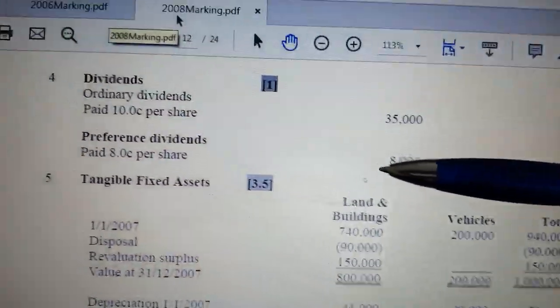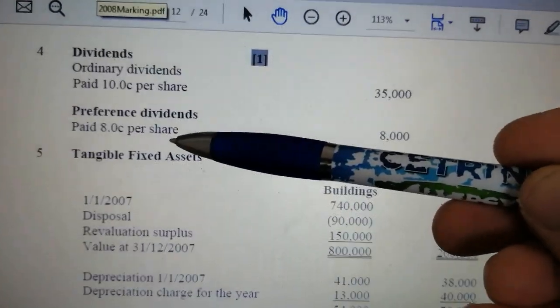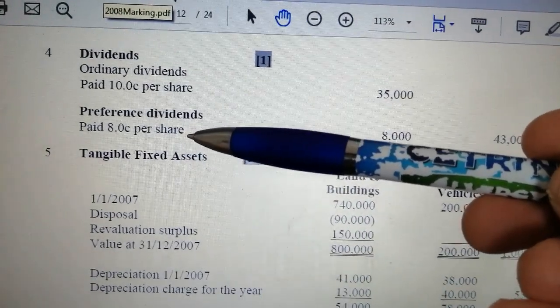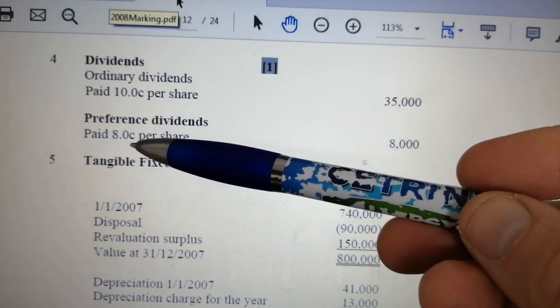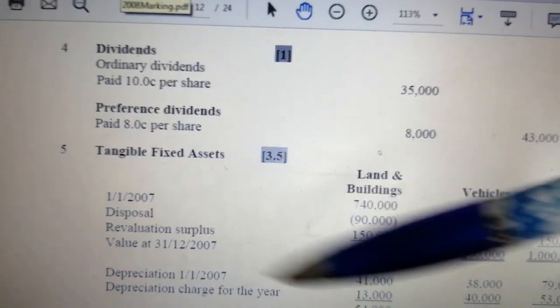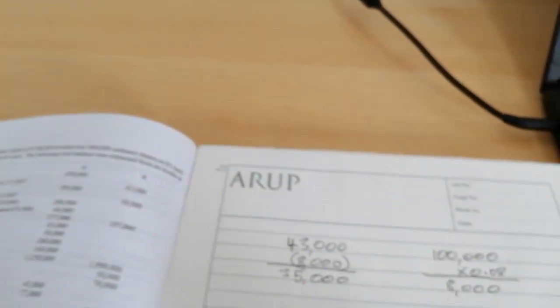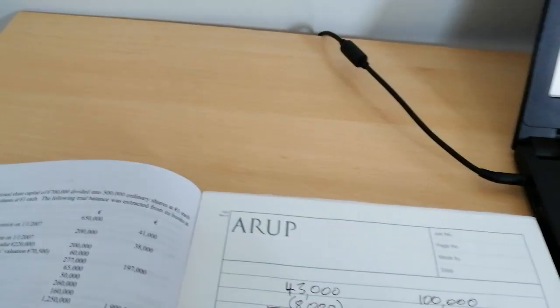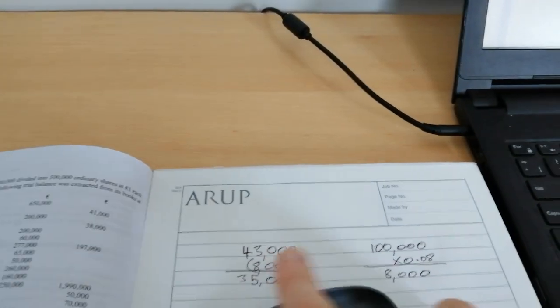Now I'll show you how to work it out, but there's a shortcut for the preference shareholders. If the preference rate is 8%, then this will work out at 8 cents. If it had been 10%, then this would be 10 cents. But I'll show you the other way to work it out as well. I'll get my calculator here, just to make sure there are no mistakes in this question.